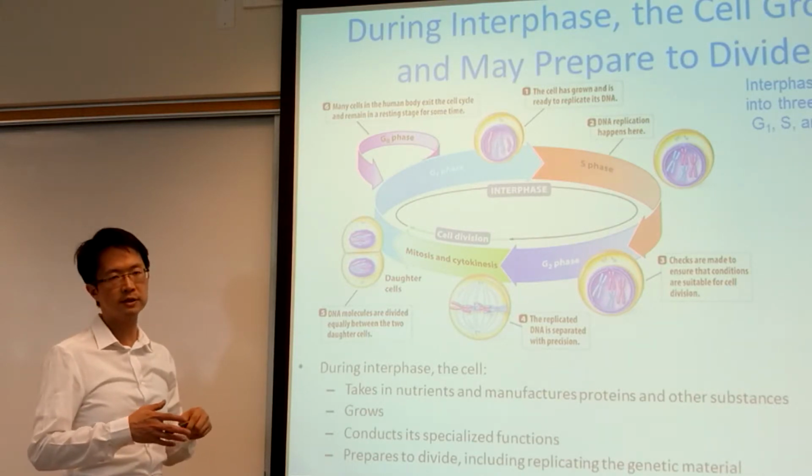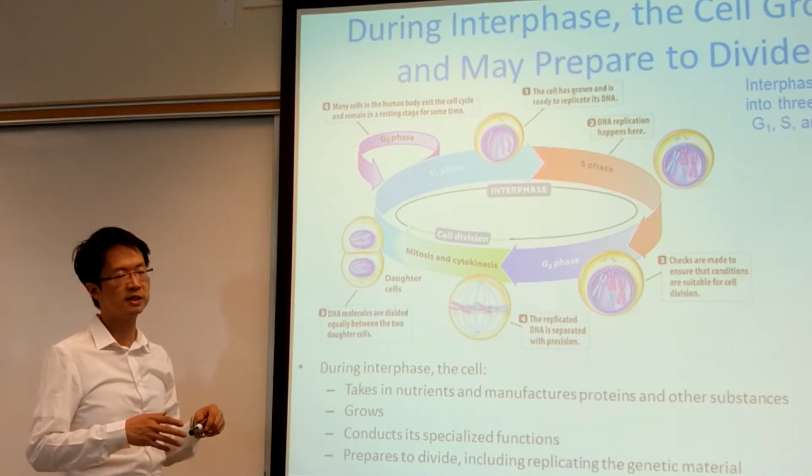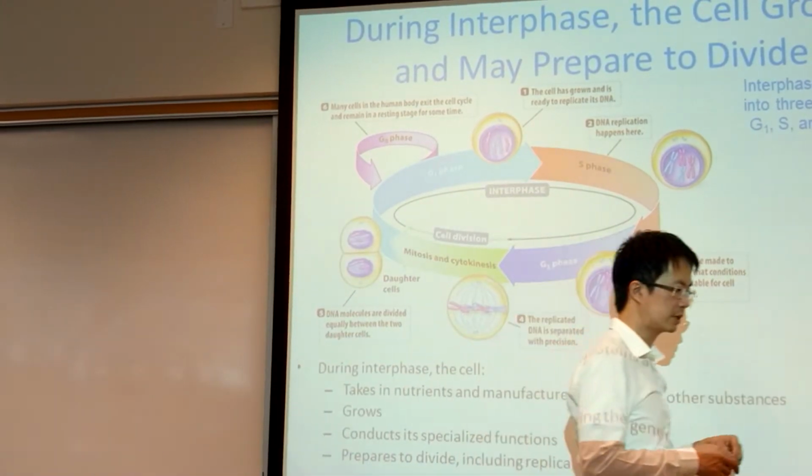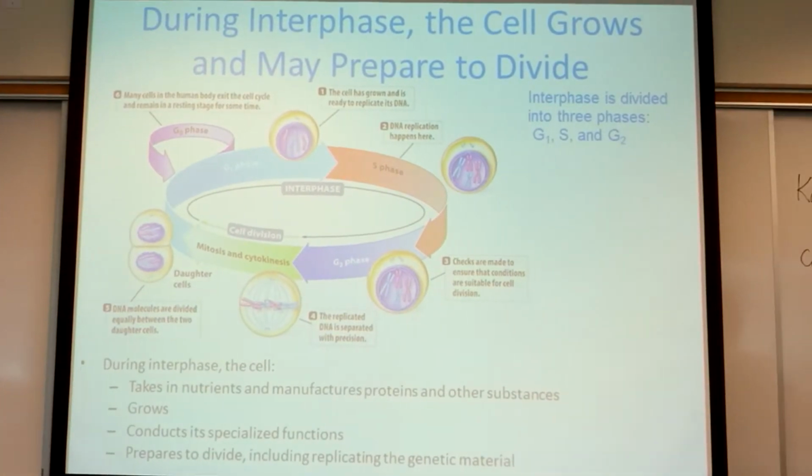An example of the cell that spends most of the time in the G0 phase, they are the neurons, the nerve cells. They spend most of the time in G0 phase.